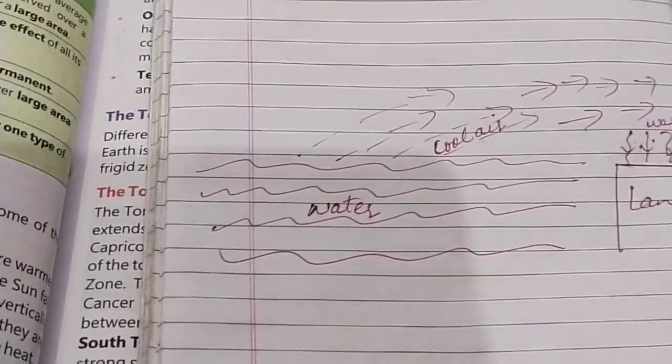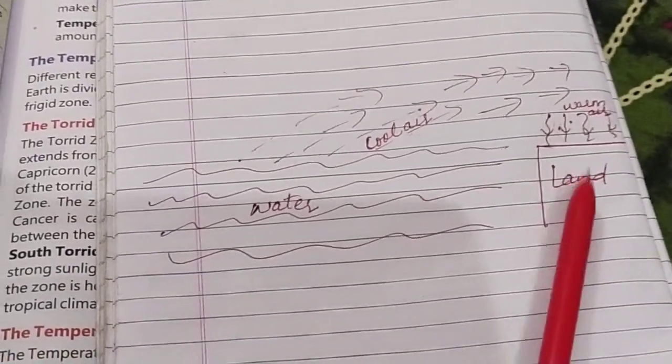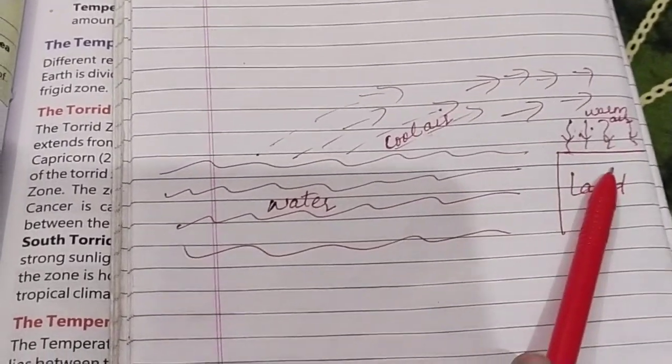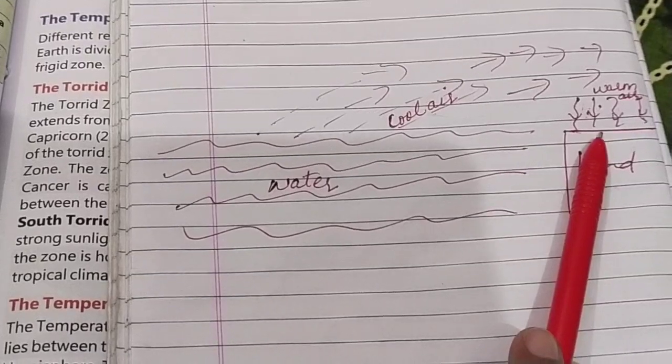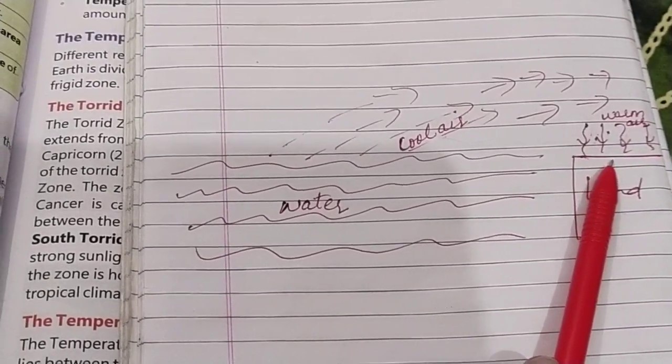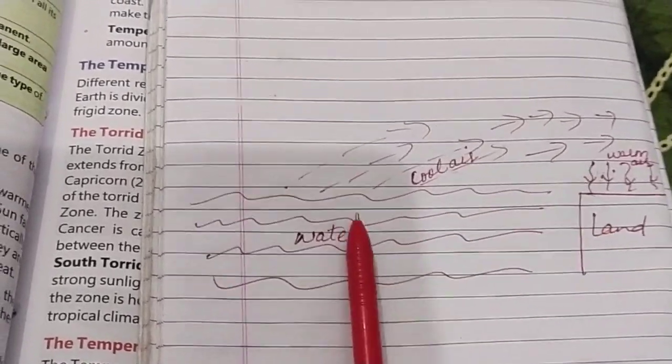But at night what happened? It is the opposite. The land cools down faster than the sea, that we all know. The air above the sea is warmer now.